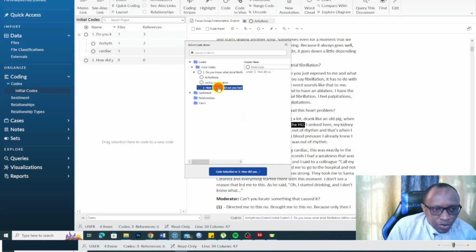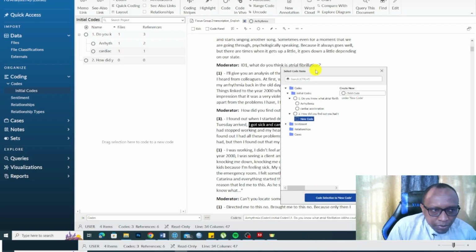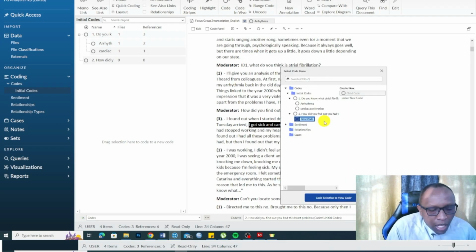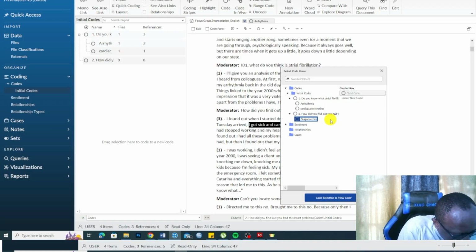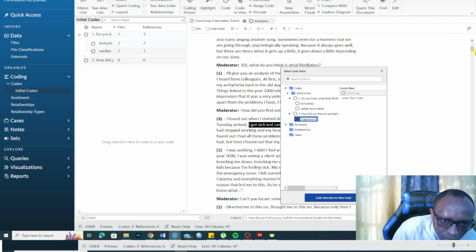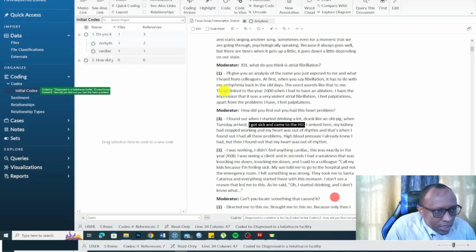Remember, we want this code under number 2 and we want to call it child code. And I want to call this, how did you find out? Right click, go to code selection and call this diagnosed in a healthcare facility.